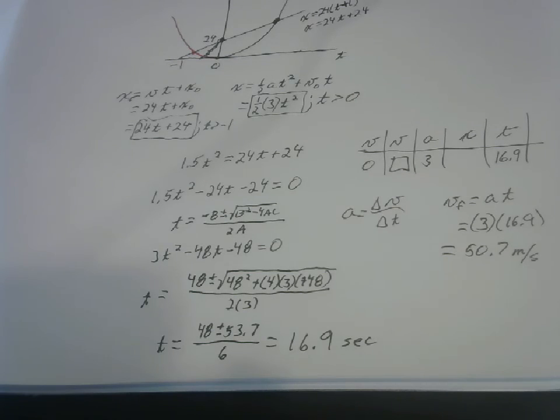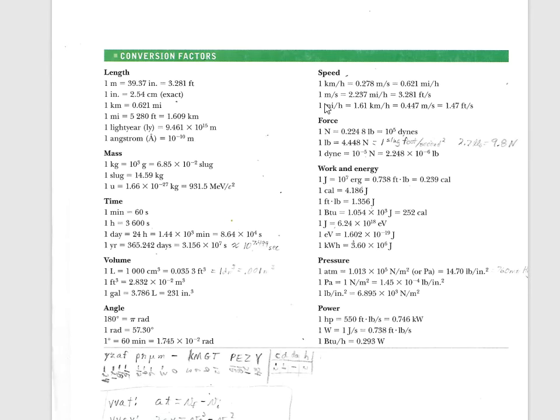And that is really crazy fast. You can look inside the front cover of your book. You see 1 meter per second is 2.237 miles per hour.